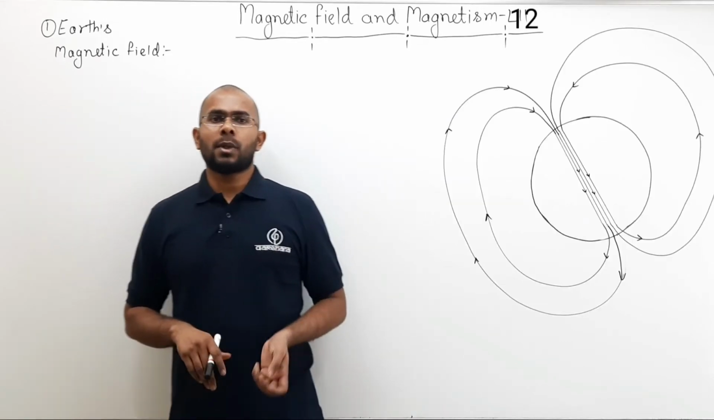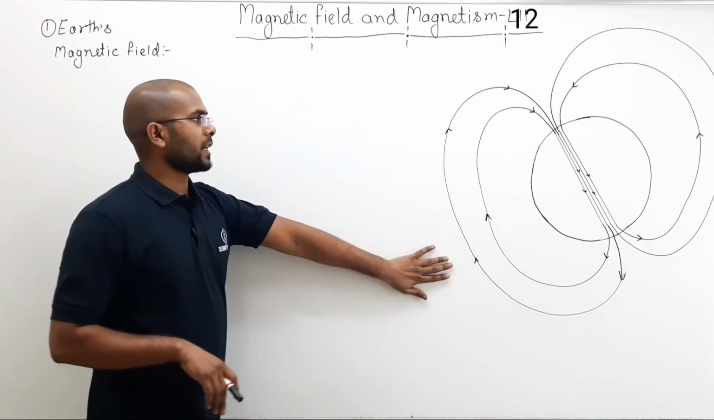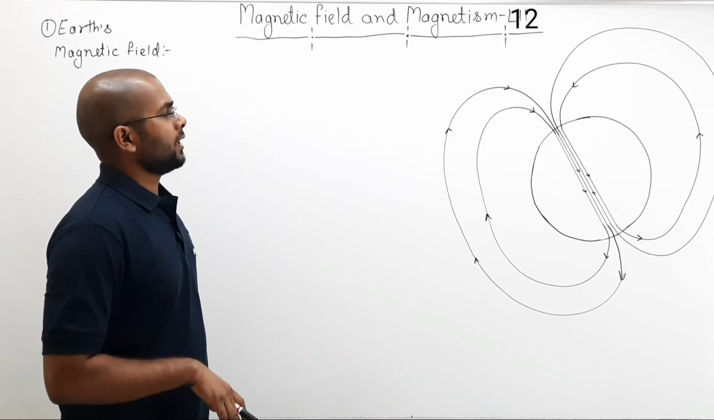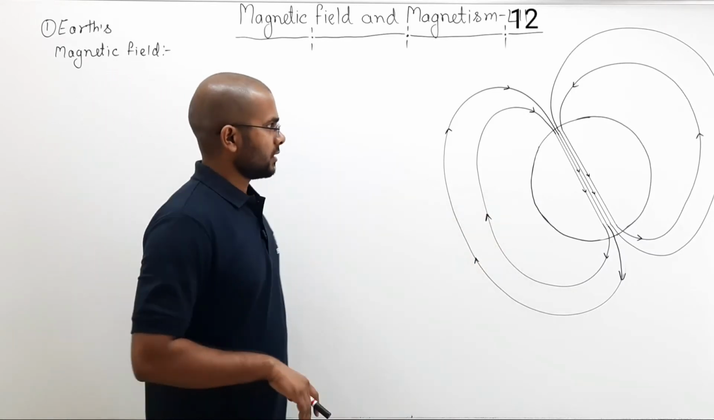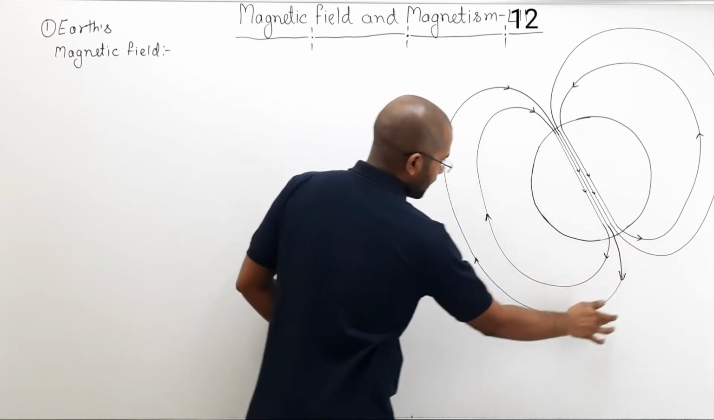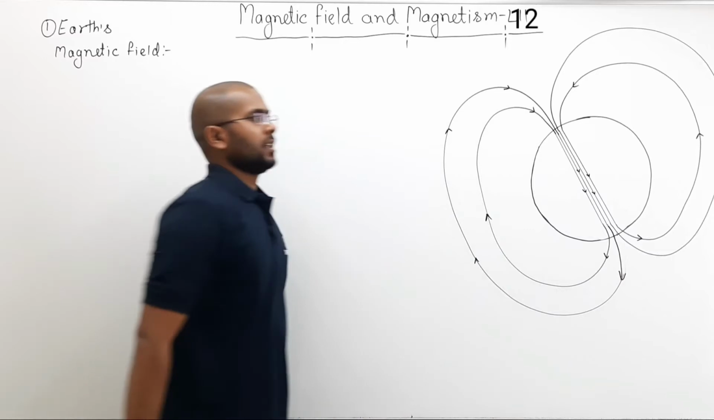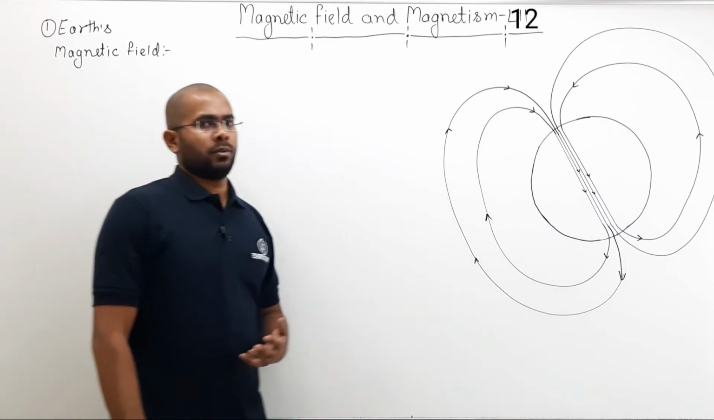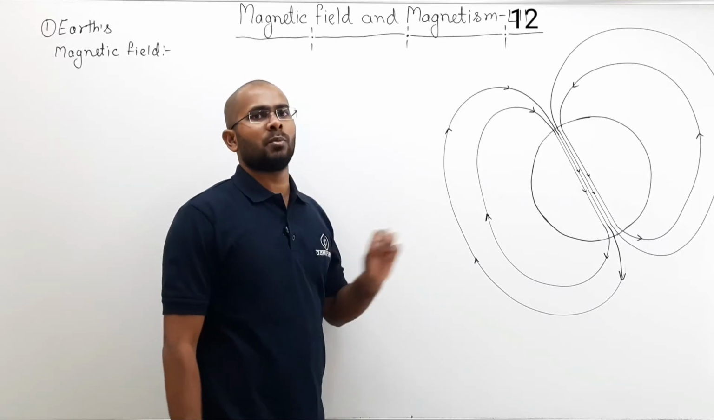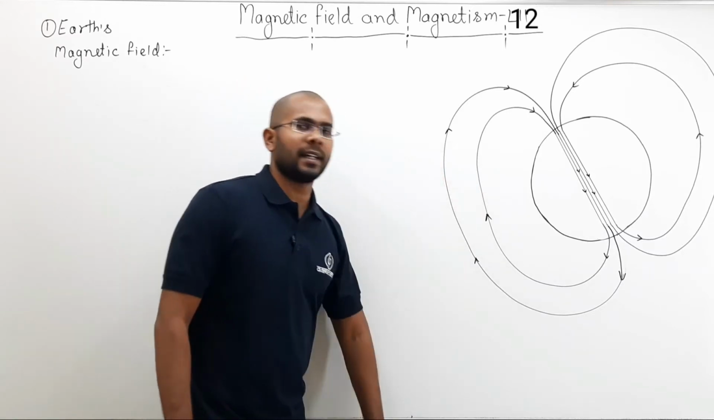Now let us talk about Earth's magnetic field. Here I have drawn a diagram; if you study it, Earth's magnetic field looks something like this. Here the field lines are entering, here the field lines are exiting, and these are the directions of the field lines. Now how do I know in which direction Earth's magnetic field lines will be moving, or in which direction the magnetic field lines are indicating?